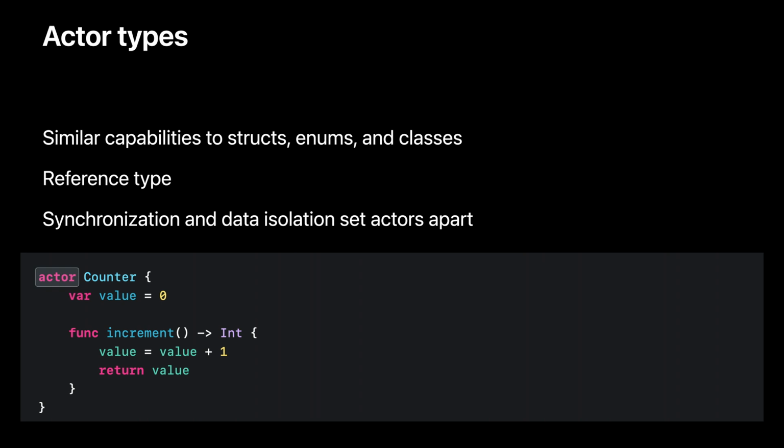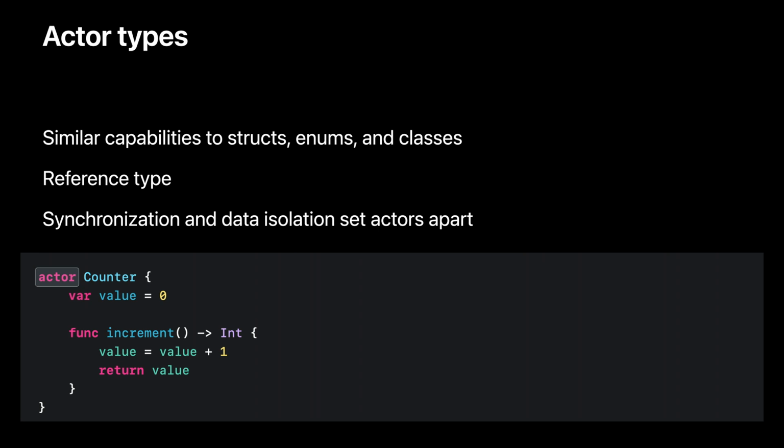Here we've defined our counter as an actor type. We still have the instance property value for the counter and the increment method to increment that value and return the new value. The difference is that the actor will ensure the value isn't accessed concurrently. In this case, that means the increment method, when called, will run to completion without any other code executing on the actor. That guarantee eliminates the potential for data races on the actor state.